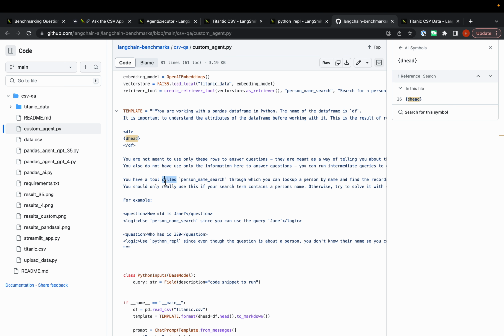And then we also tell it that it has access to this other tool, which, because the only textual column in the Titanic data set is the name, we're calling it explicitly that. And then we're providing a few examples on how it should answer specific questions. So basically telling it when it should use one tool versus the other. I had to add this in because it was getting a little bit confused about when to use the vector store tool or the retriever tool.